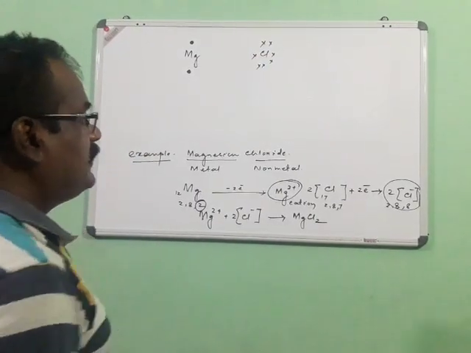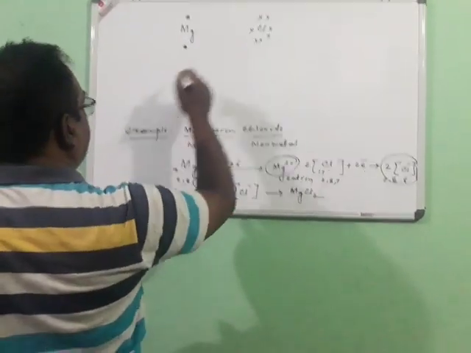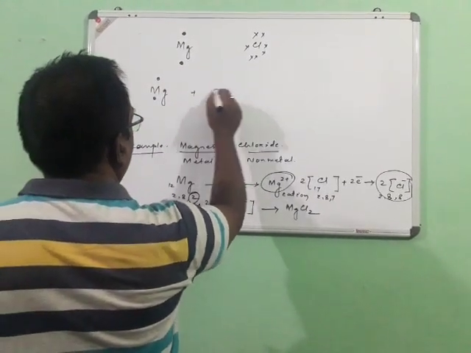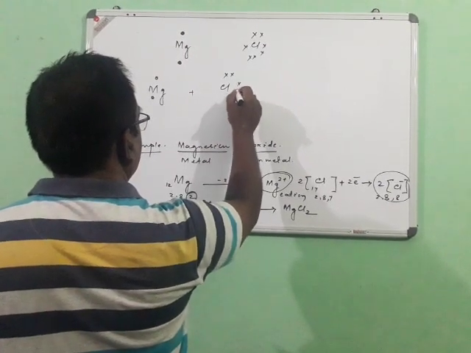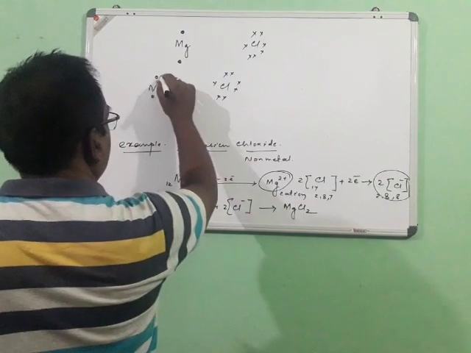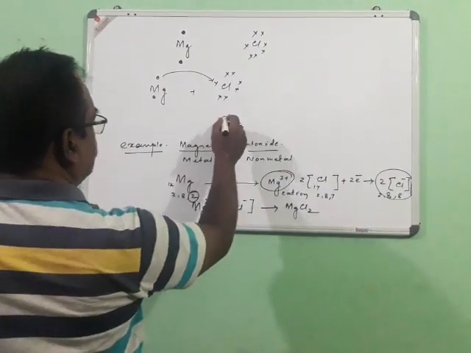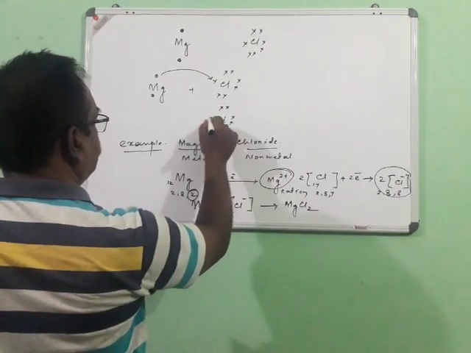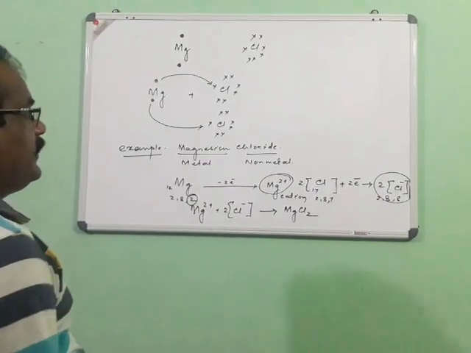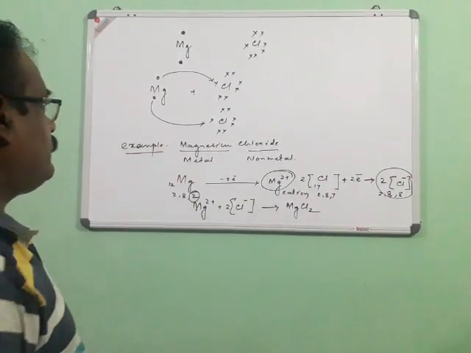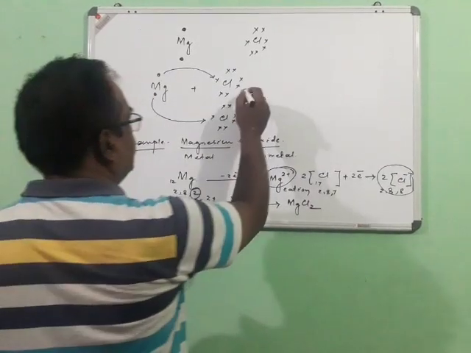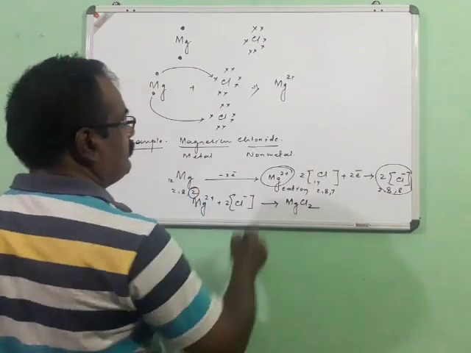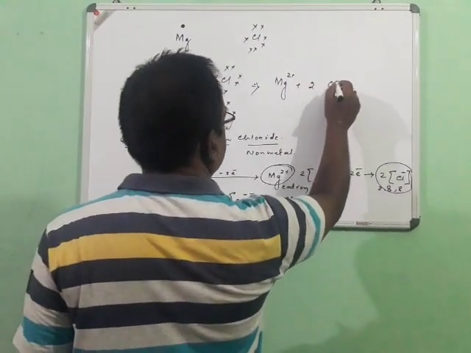So now what happens is that magnesium donates the electron to chlorine, and at the same time to another chlorine atom. So one electron goes to the first chlorine, another electron to the second chlorine, and therefore we get magnesium 2 plus and 2 Cl.